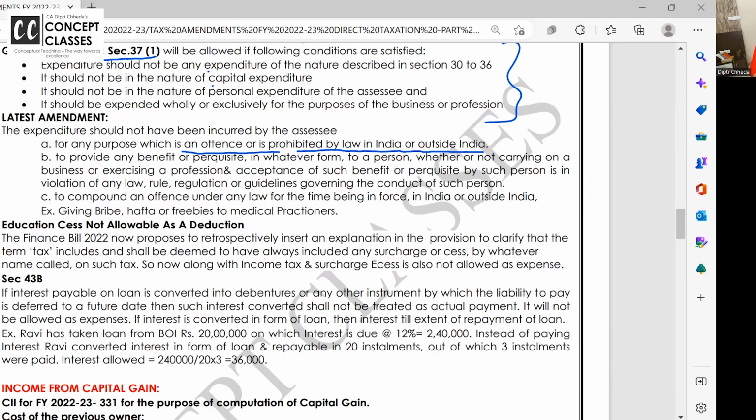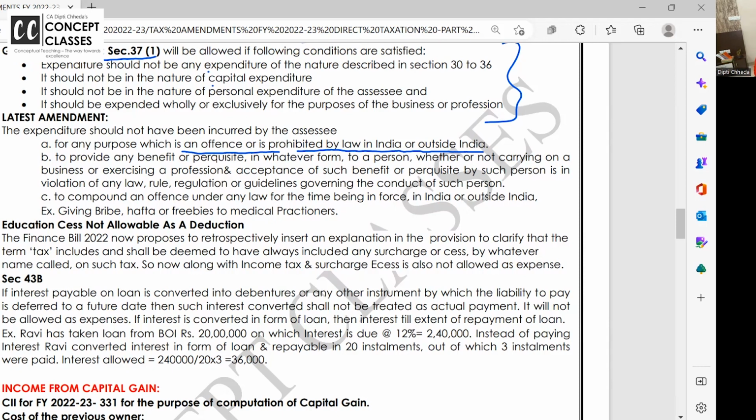So whatever you have paid as penalty, can you claim it as expense? No. So in section 37(1) general section also, if you have made an expense related to business, but it is prohibited under any law, narcotic law, drugs law, smuggling law, if it is not allowed, then it is not allowed under 37(1) also.